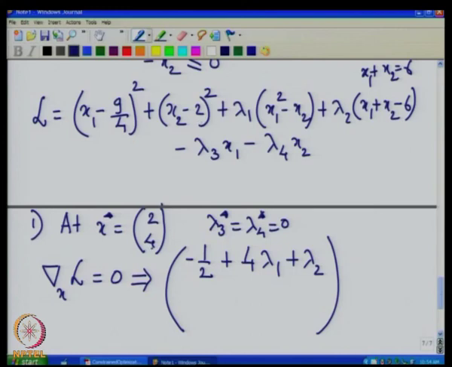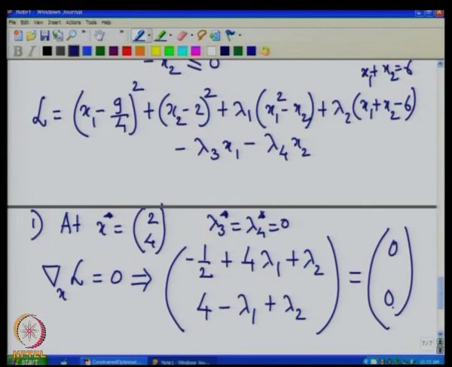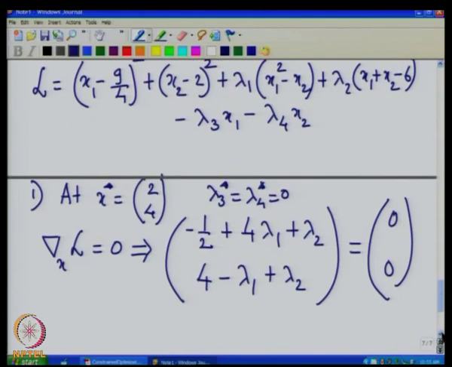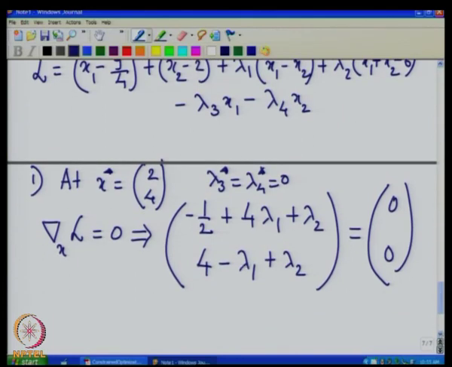So, x2 star is 4, 4 minus 2 is 2, 2 into 2 is 4, minus lambda 1, plus lambda 2, and that is equal to 0.